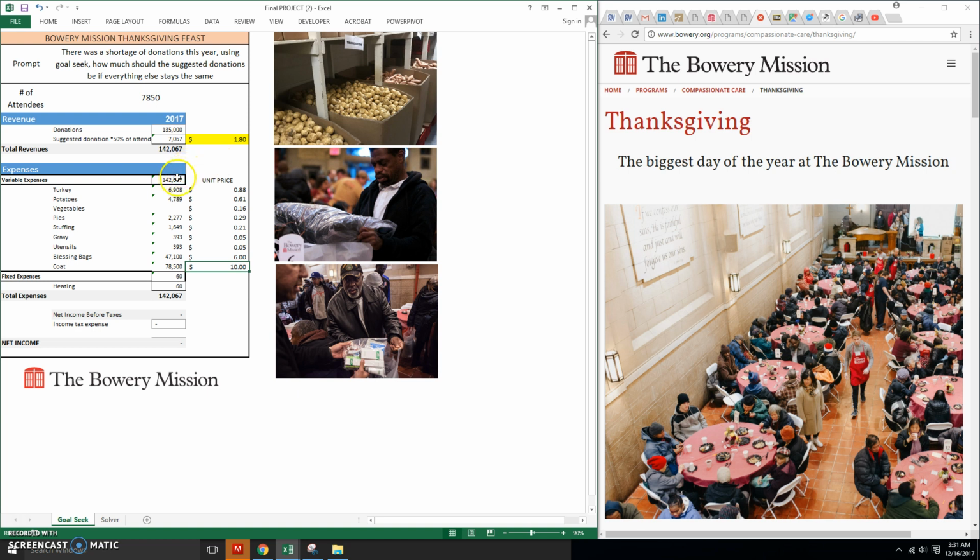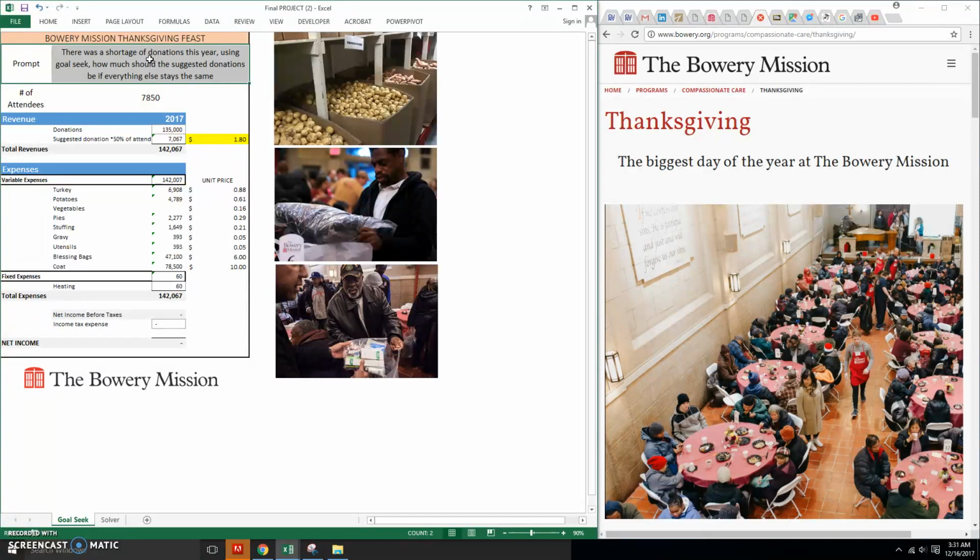So all this adds up to account for the variable costs. Variable plus fixed costs equals the total expenses, and total revenue minus total expenses will equal net income before taxes. But as it is a non-profit, there is not a lot of income tax, and the net income will just be the gross profit.